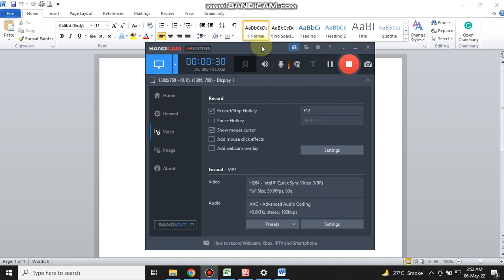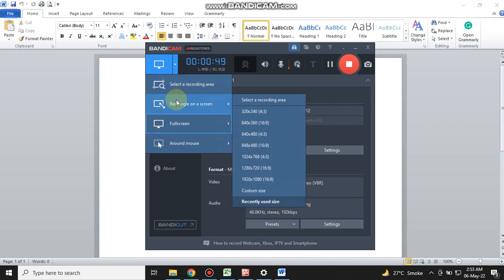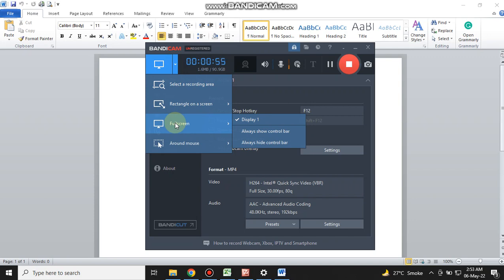You can download it from Google, free download, and here you see it will capture your full screen like this. Select the recording area, rectangle on a screen or full screen. I use full screen to cover the full screen while using my teaching material, and you can select it just here, full screen, and here are some options.